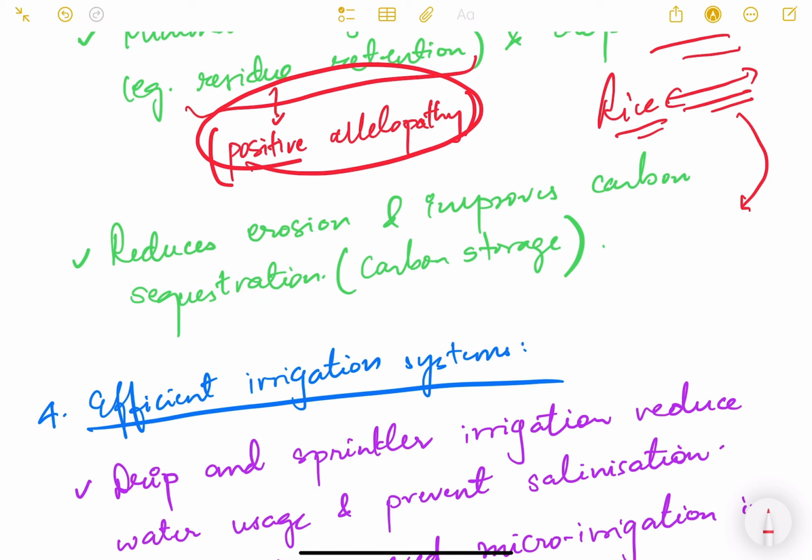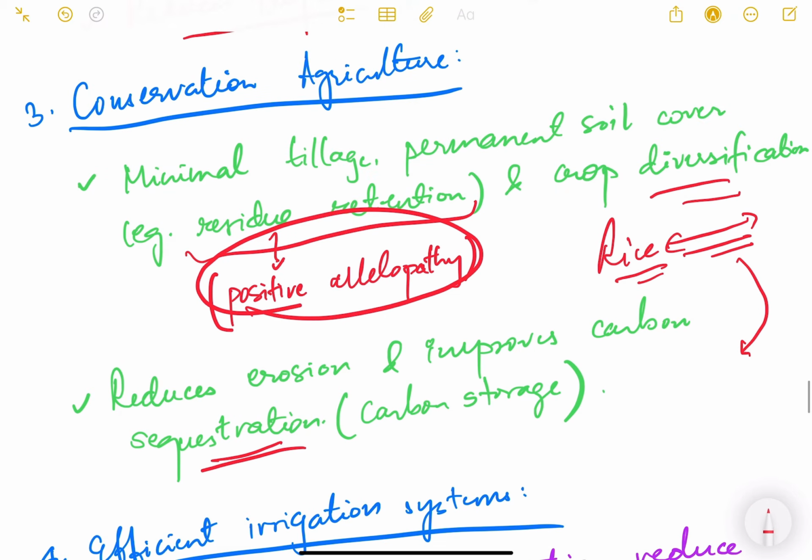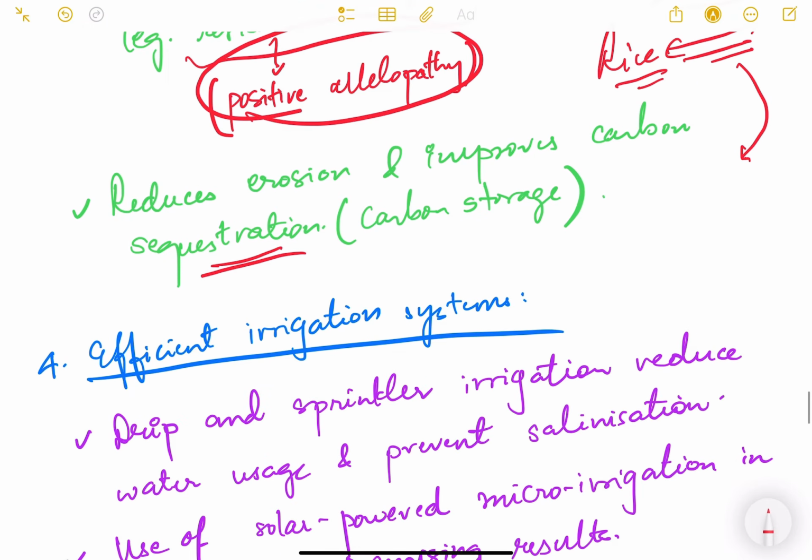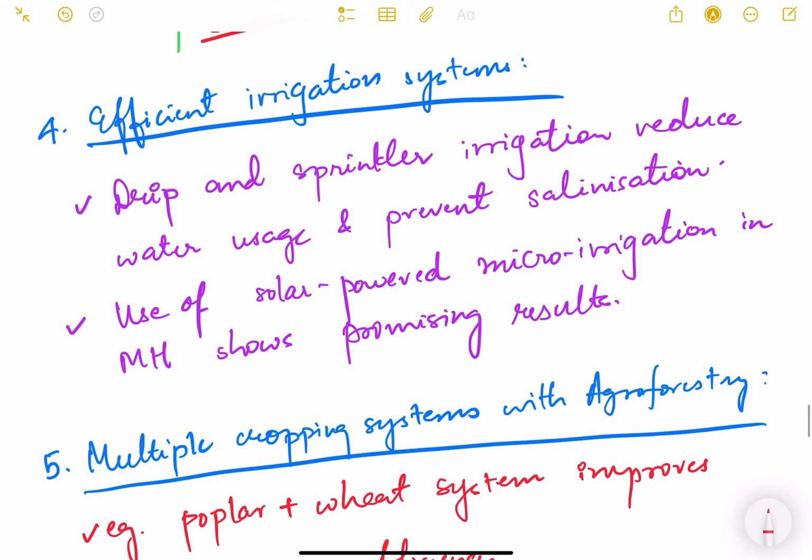Reduces erosion and improves carbon sequestration. Basically carbon storage in the soil is called carbon sequestration. So this conservation agriculture results into reduced soil erosion and also improves carbon storage in the soil, which is ultimately an organic matter, right? Helps with agricultural productivity.